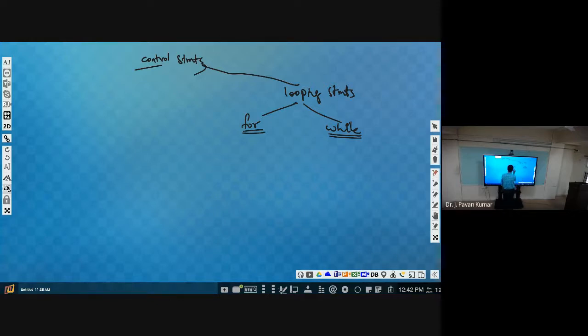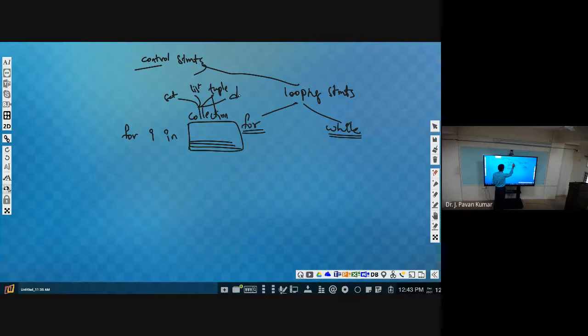So in general, for loop we have used several times like this. For i in some range we have given, or list we have given, or string we have given, anything, it will be a list or some collection. Keep in mind it is a collection. This collection can be a set, a list, a tuple, a dictionary as well. From any of these collections we are able to get values one by one.